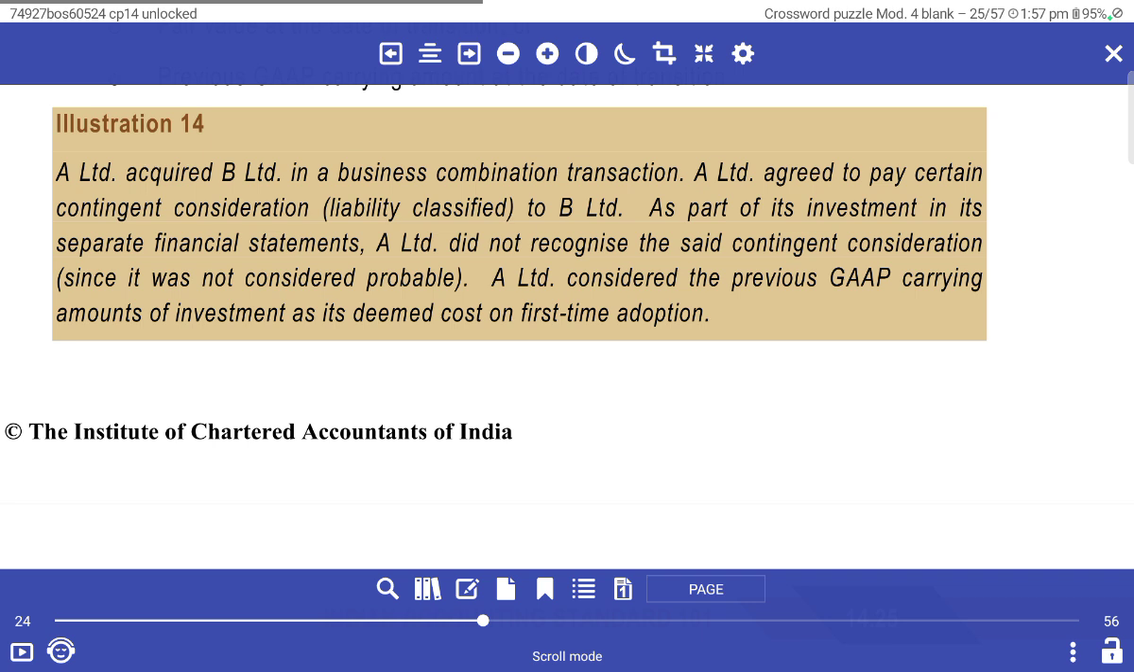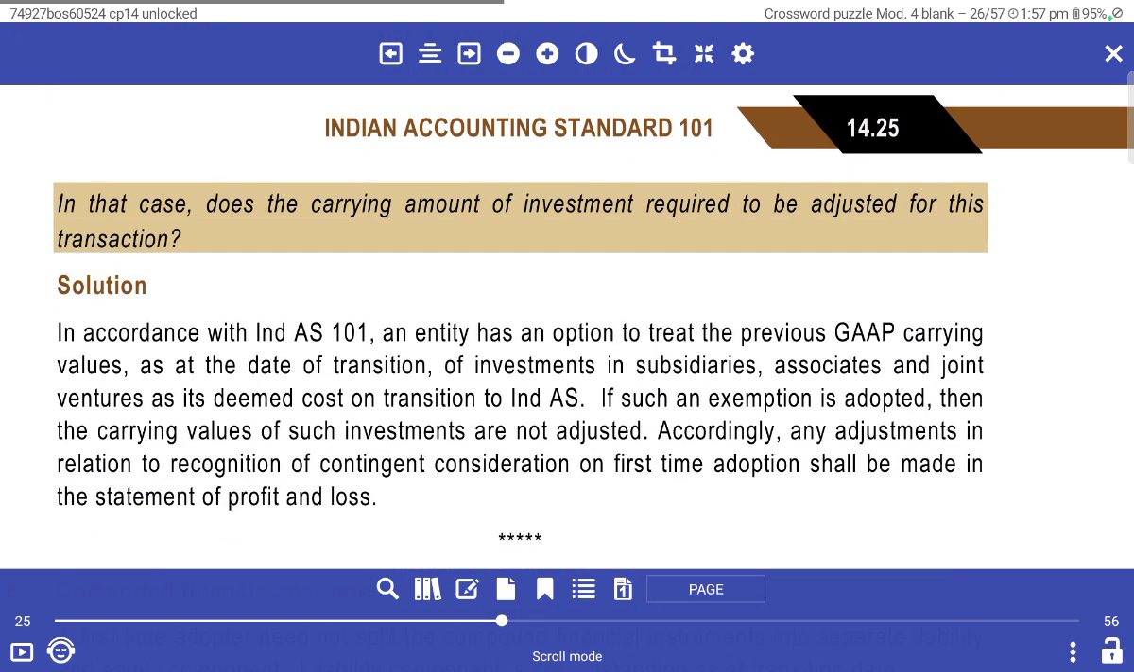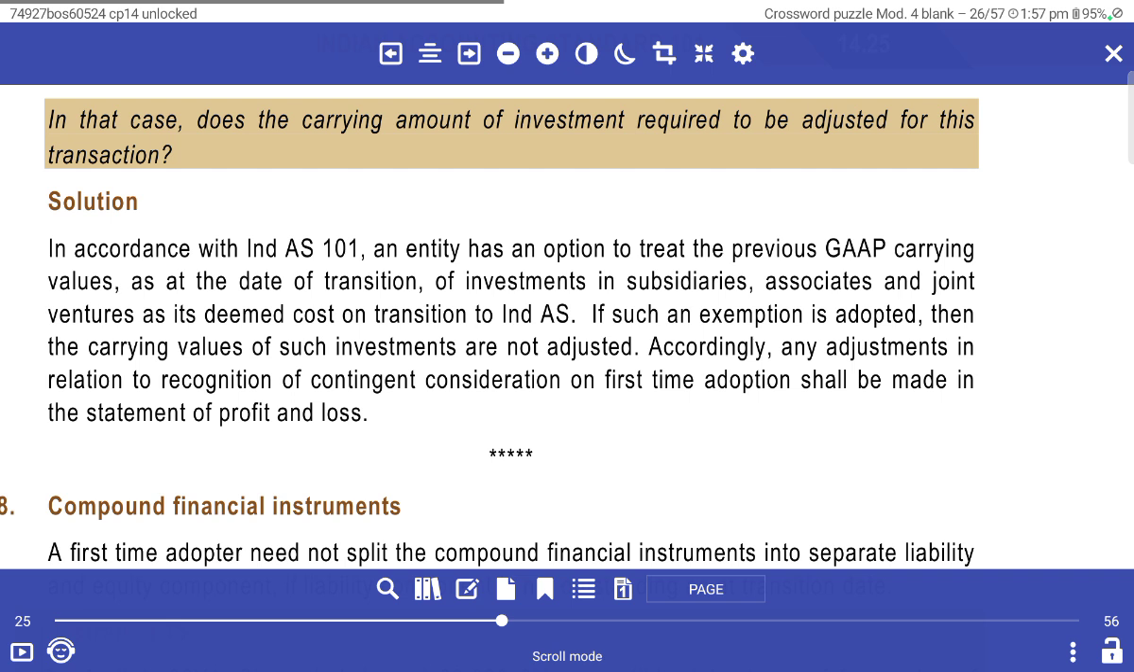Illustration: A Limited acquired B Limited's business. In the transaction, A Limited agrees to pay certain contingent consideration, a liability clause, in B Limited's part of the investment in the separate financial statements. A Limited did not recognize the amount of contingent consideration since there was no probability. A Limited considers the previous GAAP carrying amount of investment in the transition because of the first-time adoption. In this case, is the carrying amount of the investment required to be adjusted on transition?